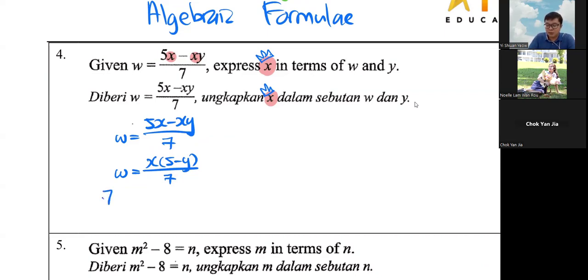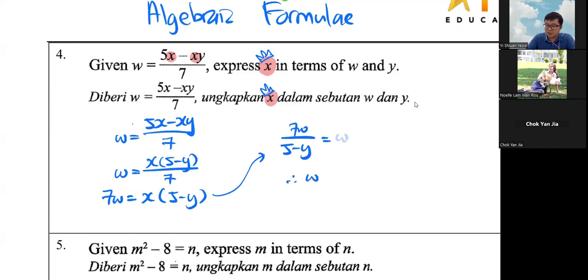So 7w equals x times 5 minus y. Now the 5 minus y can go to the left side. So it becomes 7w divided by 5 minus y equals x. Therefore, my x is equal to 7w divided by 5 minus y.